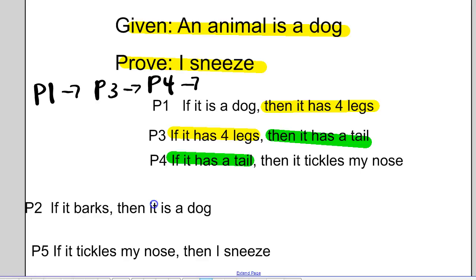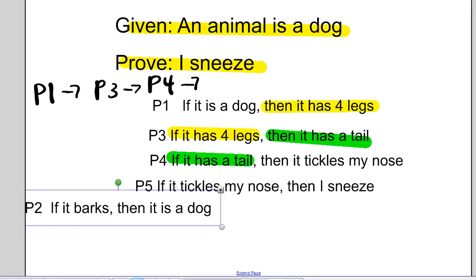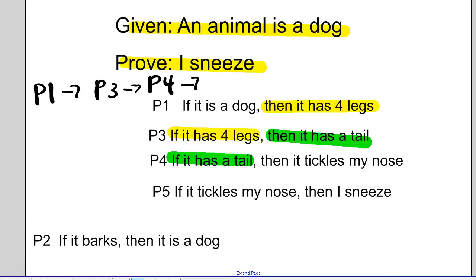If it has a tail, then it tickles my nose. So if it tickles my nose, then I sneeze. So if it tickles my nose, let's link. I've got, it tickles my nose. Ooh, I want to use a different color, sorry. Tickles my nose links to tickles my nose, then I sneeze.